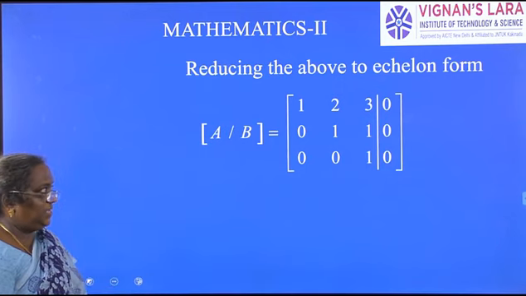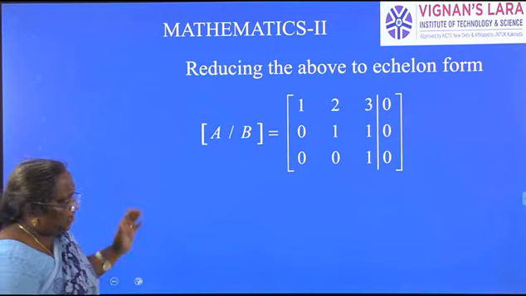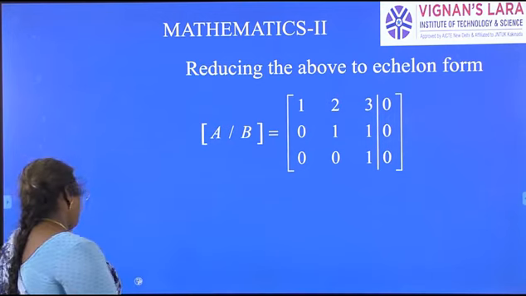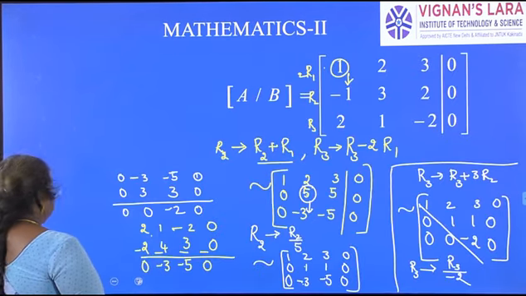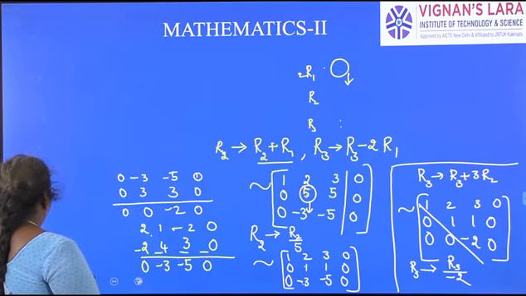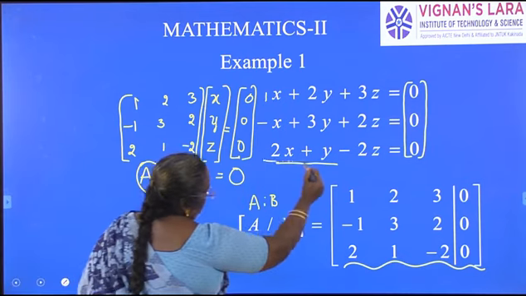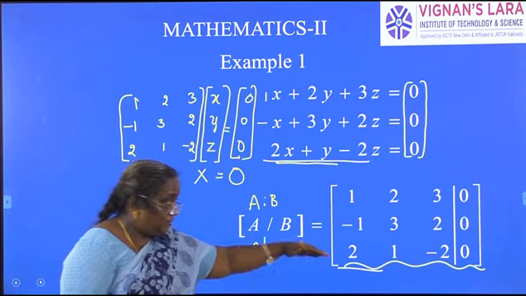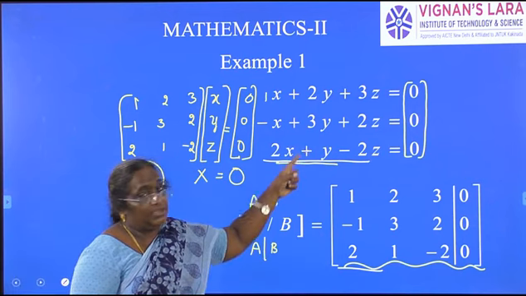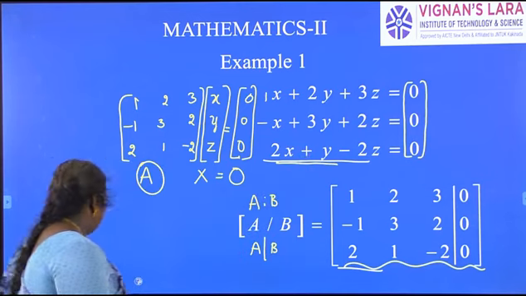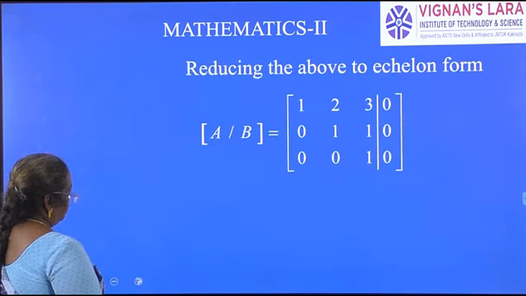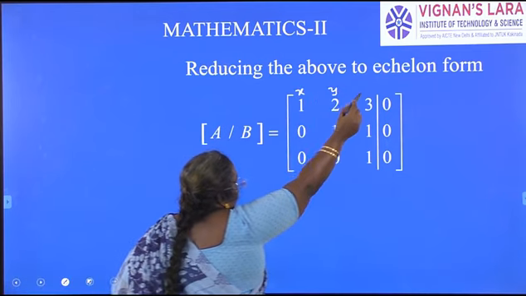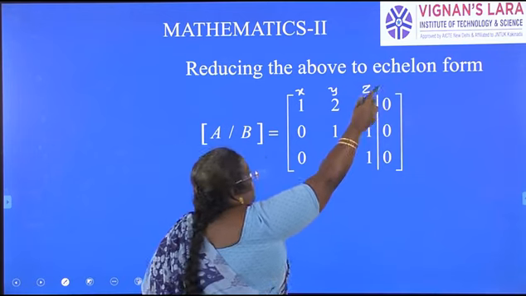Now, our aim here is to give the solution. What is the meaning of augmented matrix? How did we get it? We got it from the given matrix, you just go back and see. Now, in a similar way, you have to write the reduced echelon form in equation form. This is the coefficient of x, this is y, and this is z, and this is on the RHS, capital B.